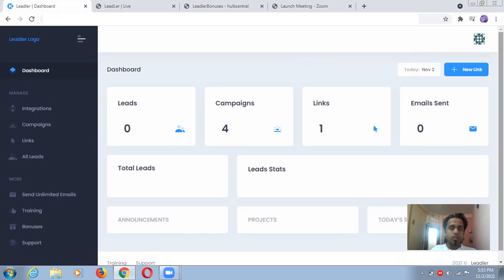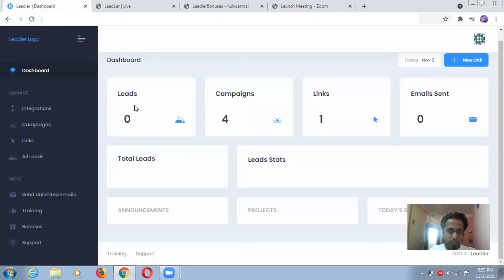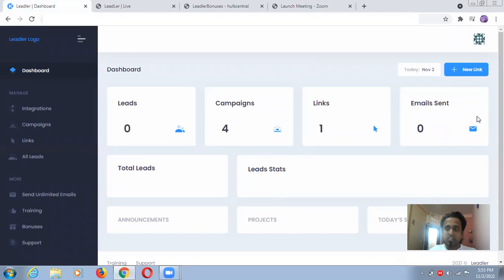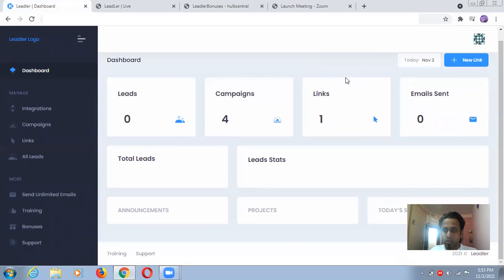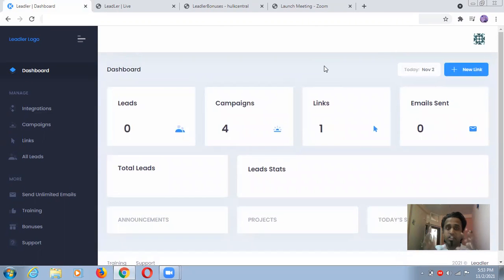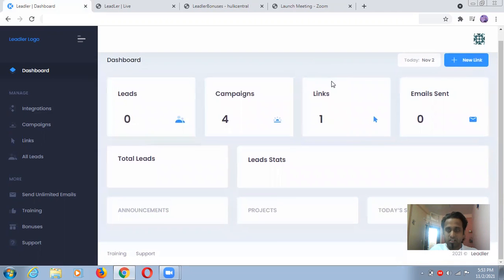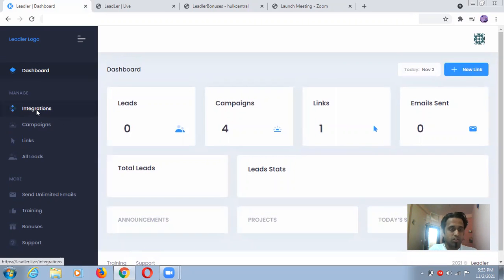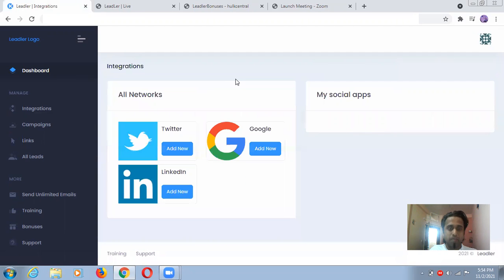So this is the dashboard. Let's see what will happen here. This is some analysis, some stats, and this is a new link. If I click on that, let's see what will happen. So I'm just clicking on this. I think it's not working right now for me because this is the basic version. Okay, guys, this is not completely finished yet. All connections and all internal algorithms are not finished right now. But no worry, I'm going to the integrations, and actually I can show you all these functions. After that you will be able to understand whether this product is going to fit for you or not.